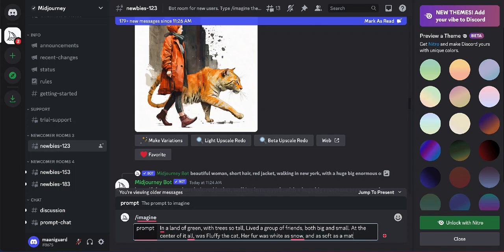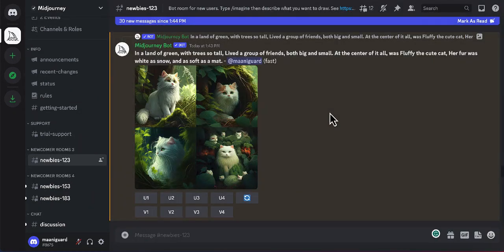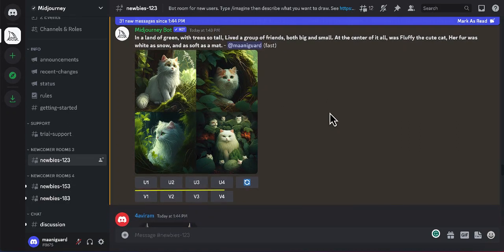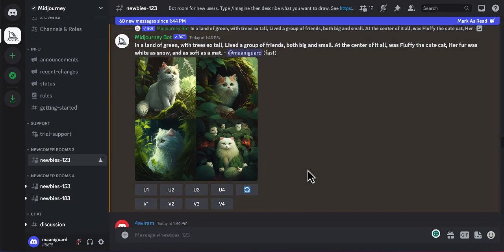Now, I'm going to generate an image based on this description. After the image is finished generating, 2 rows of buttons will appear, as you can see, U1 to U4 on the first row and V1 to V4 for the second row. So the first row will upscale your image, meaning, for example, U2 will enlarge your second image, and the second row will create variations similar to your image. For example, V3 will create 4 other variations similar to the third image.